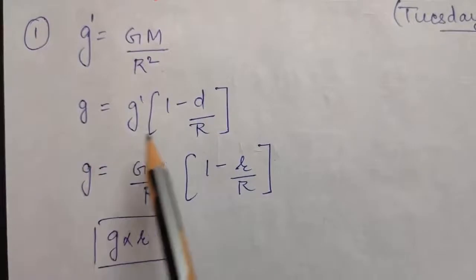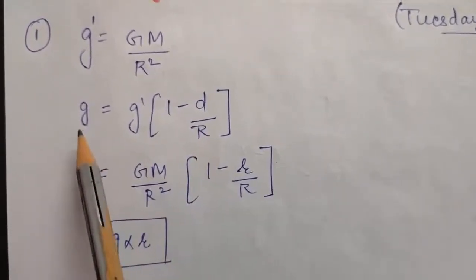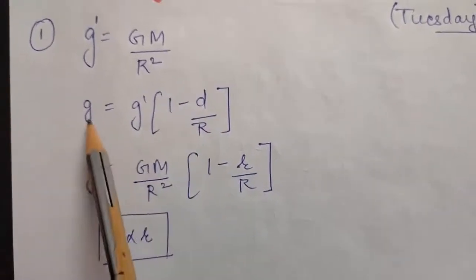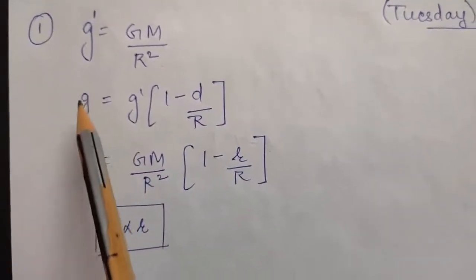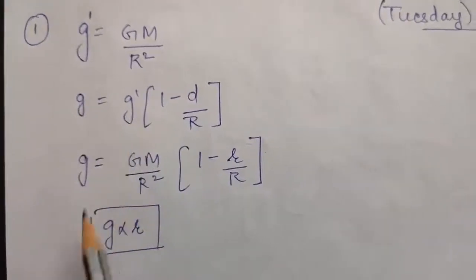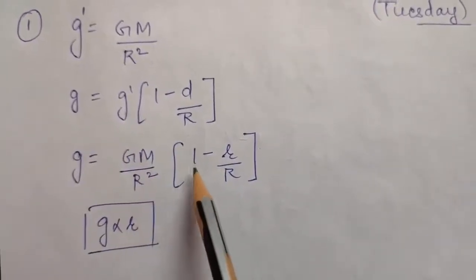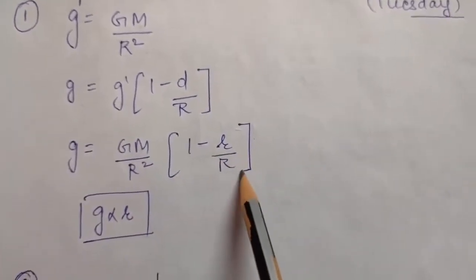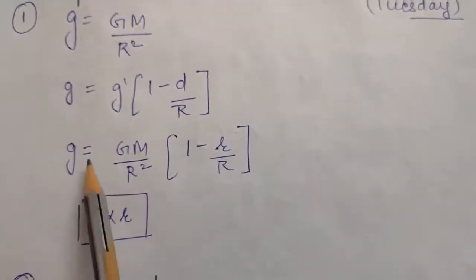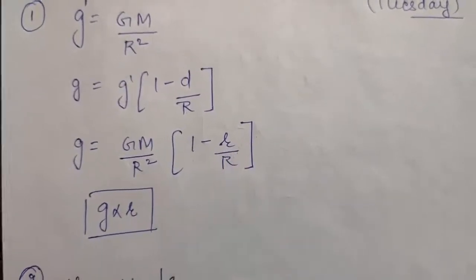Now as you know, the variation of acceleration due to gravity with the depth is g equals g dash into 1 minus d by R. So remember, here I am taking this as the new g and this is the g at the surface of earth. So from here g will be GM by R square into 1 minus small r upon R, because d is r only. So from here you can clearly see that g is directly proportional to small r.